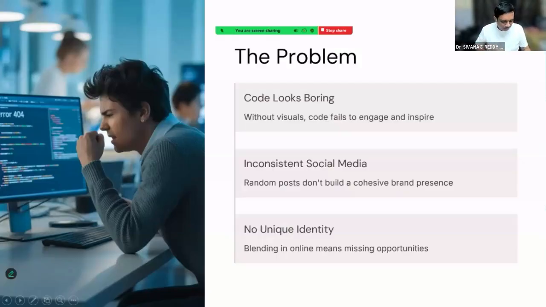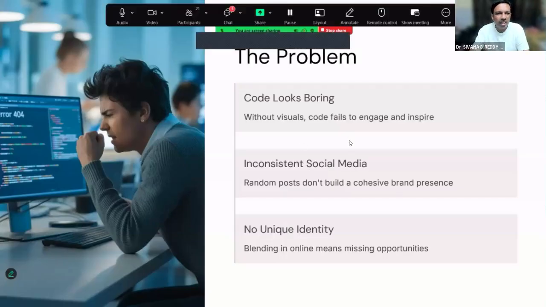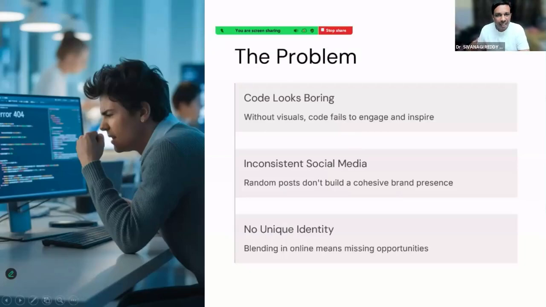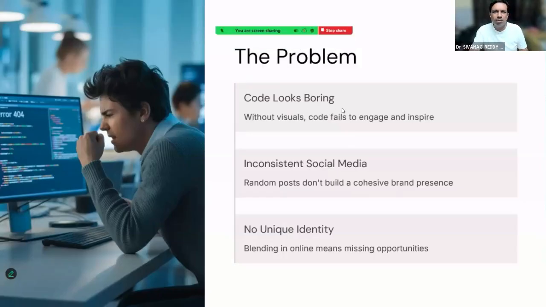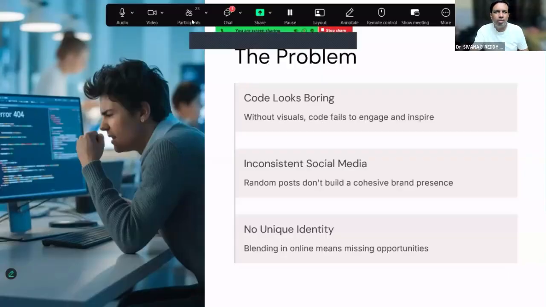Whenever I speak with my students and friends, especially those who are new to coding, they always feel that coding requires so much learning, practice, big books we have to read, then analyze. Once you write code, then check for errors and everything. So these are the general problems. One is coding seems to be a little complicated. It takes so much time for learning.